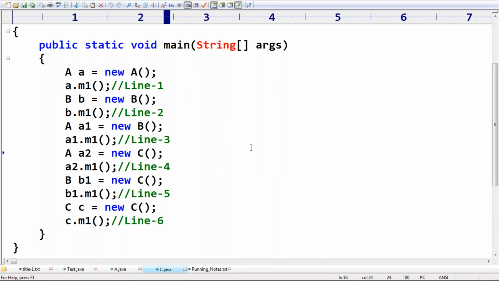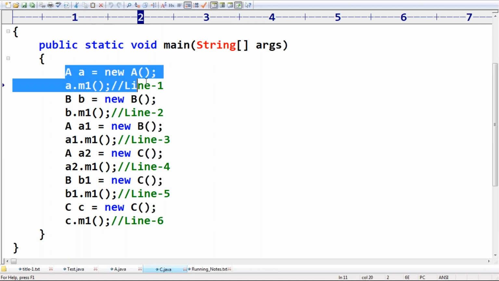Can you please confirm which method calls are valid and which are invalid? We are using a parent reference to access protected members, so 100% it is invalid. Line 1 is invalid.